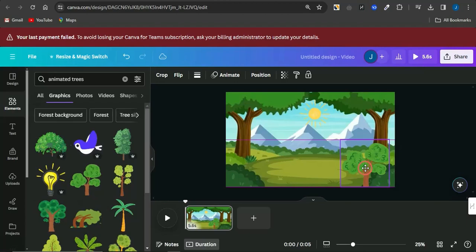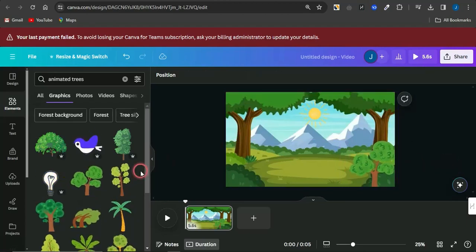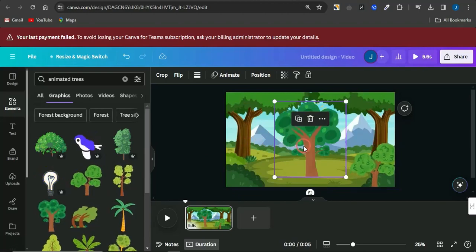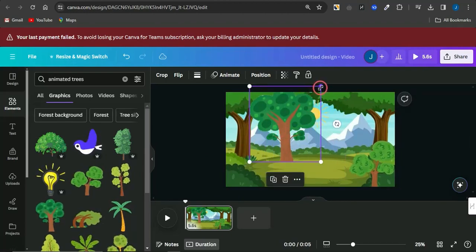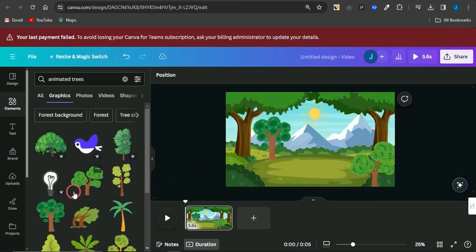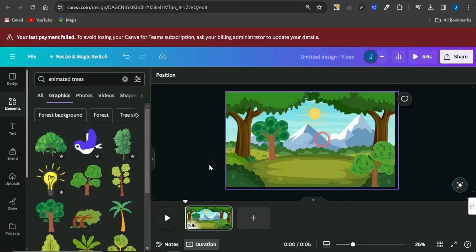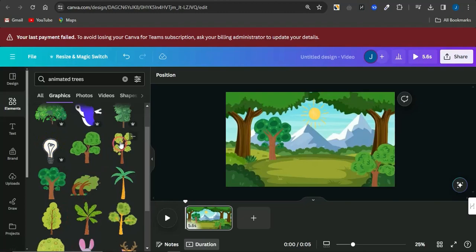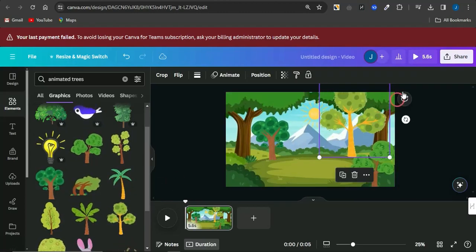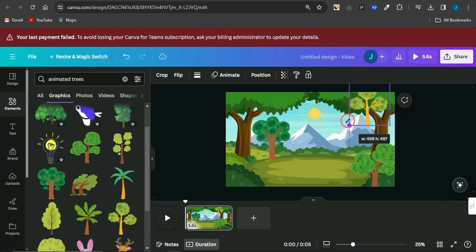Now I could just simply bring this and you can see how cool it's looking. You can actually go into adding more trees if you do want right now. I'm just going to go into adding this one right here in this particular section. Now you can see that has actually been added right there and it's looking quite cool right now. So you could just simply add as many trees as you actually do want. I'm just going to add this to this section and actually going to reduce the size.